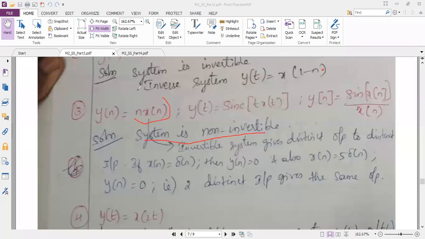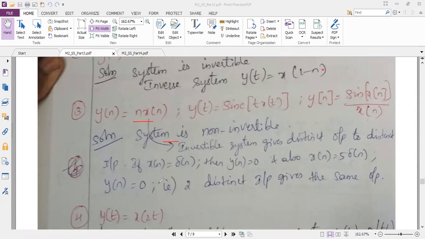See, from the question, I do not know what operation they have done here. Inside x of n, I do not have any scaling factor or shifting operation. Amplitude scaling means some number is multiplied with x of n, and here it is not amplitude scaling either. Here n is multiplied directly with x of n. So if I do not know what operation they have performed in the question, then I have to go for the next hint, which is what I said right now. I should see whether the output is different for all the different inputs.